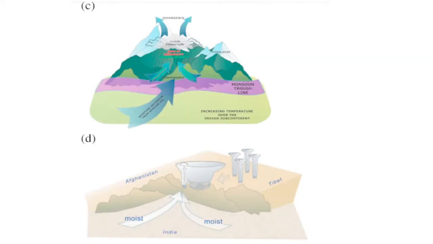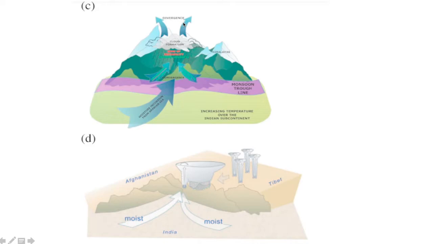In this photo we can see the same thing. Here the moisture is coming from the Arabian Sea region, and this moisture is coming from the Bay of Bengal region, and there is orographic lifting and convective lifting. As the lifting occurs, there is formation of clouds, and in the upper atmosphere we have divergence of winds. And why is there divergence?